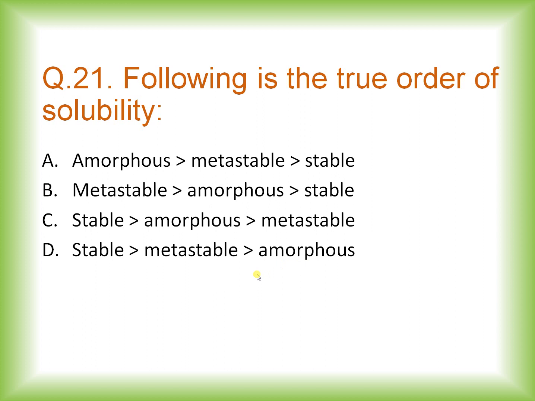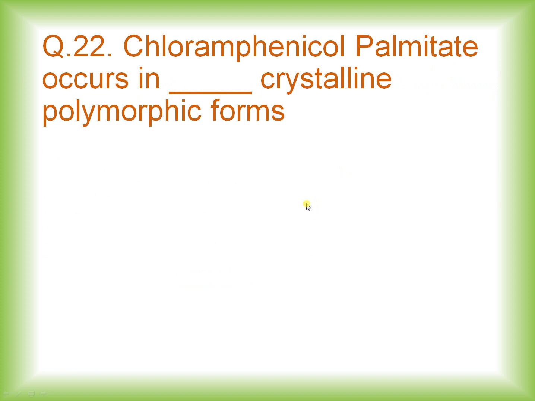And the right answer is option A, that is amorphous. Amorphous drugs have more solubility as compared to metastable drugs. Metastable drugs have more solubility as compared to stable. So this is the true order of solubility, that is amorphous is more than metastable, metastable is more than stable.